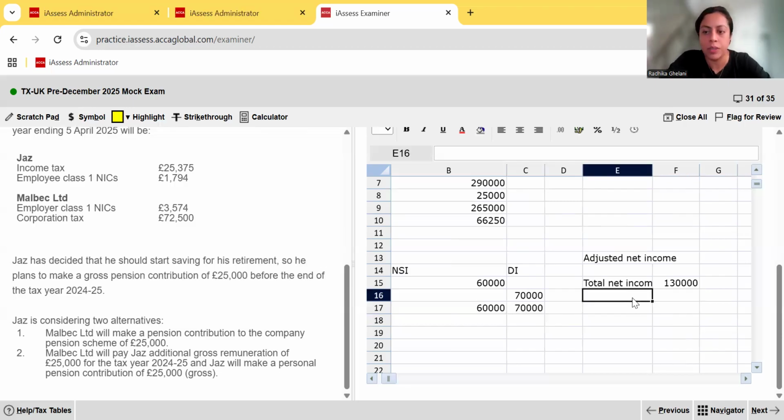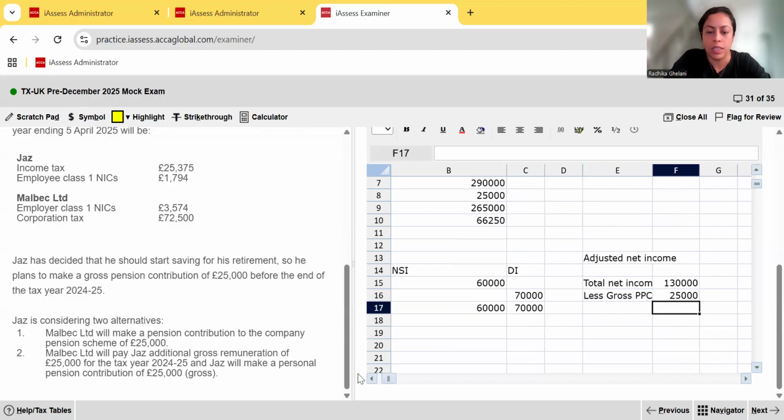The total net income is 130,000 less the gross PPC, gross personal pension contributions. So they're telling us that Jazz will make his personal pension contribution of 25,000 there. That means his ANI, adjusted net income, there's no gross GAD in this case. His ANI is going to be 130,000 minus 25,000 gives us ANI of 105,000.